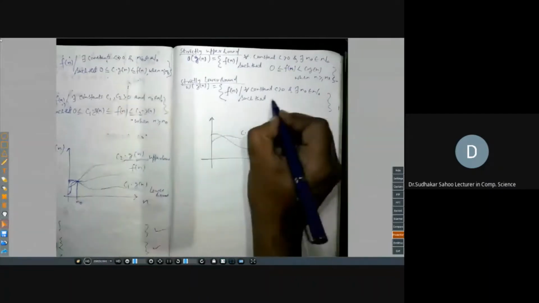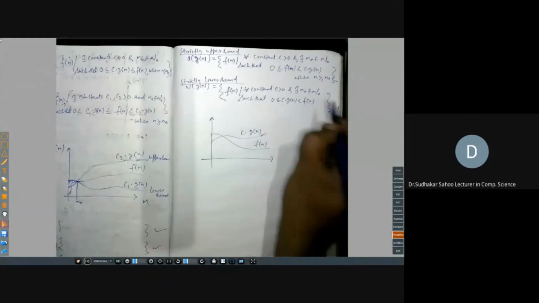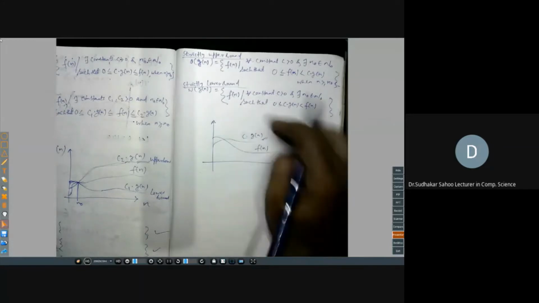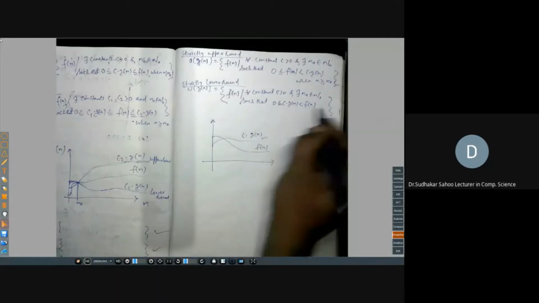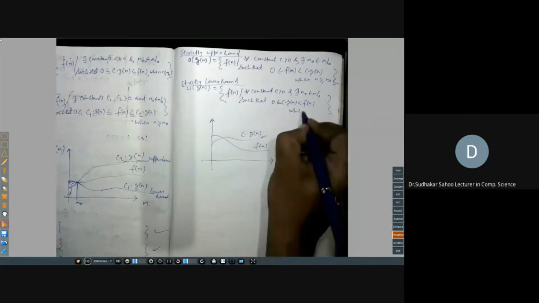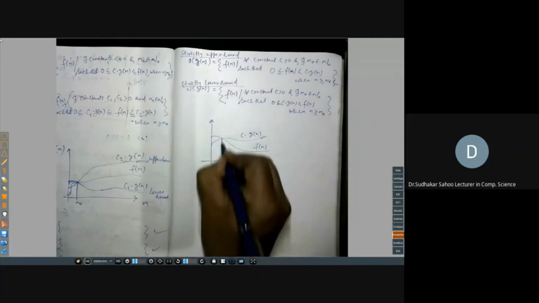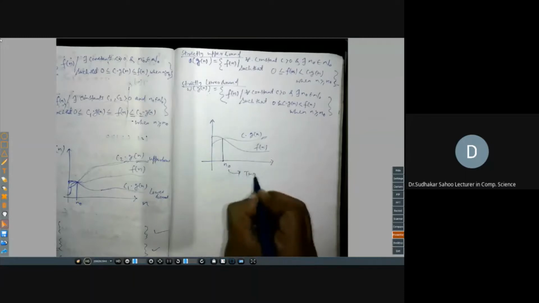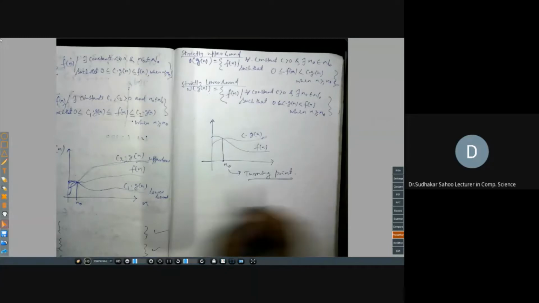Only the same condition, only this condition: 0 less than or equal to c into g of n, strictly less than f of n. f of n is bigger than c into g of n. This is positive when n is greater than or equal to n0. Here this n0 is called the turning point. I will tell you with an example what this turning point is.